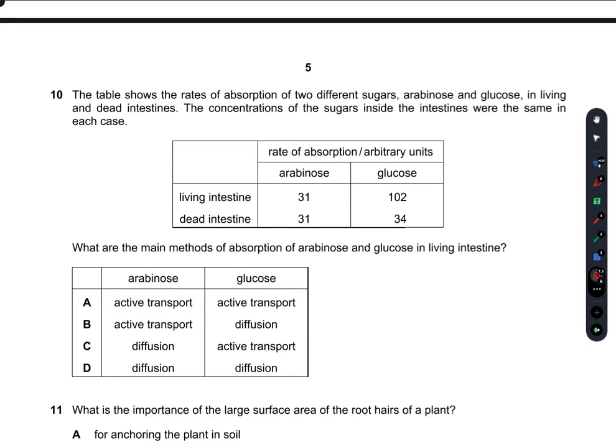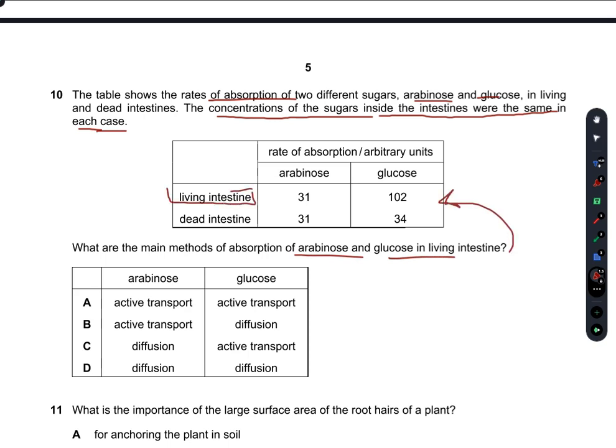The table shows the rates of absorption of two different sugars, arabinose and glucose, in the living and dead intestines. The concentrations of the sugars inside the intestines were the same in each case. What are the methods of absorption of arabinose and glucose in the living intestine?